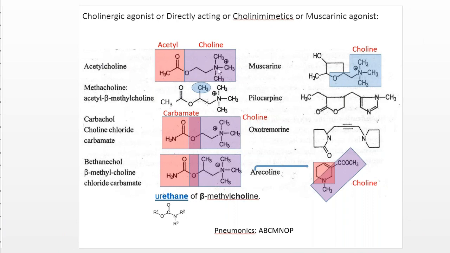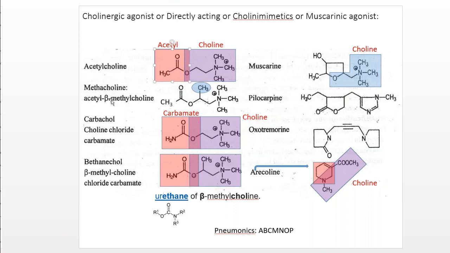What is choline? It contains a quaternary nitrogen, and at the beta position there is an oxygen. The quaternary nitrogen has three methyl groups, then after that CH2 CH2 O, this is the choline group, and this is the acetyl group, CH3 C double bond O. So that's why it is named acetylcholine.